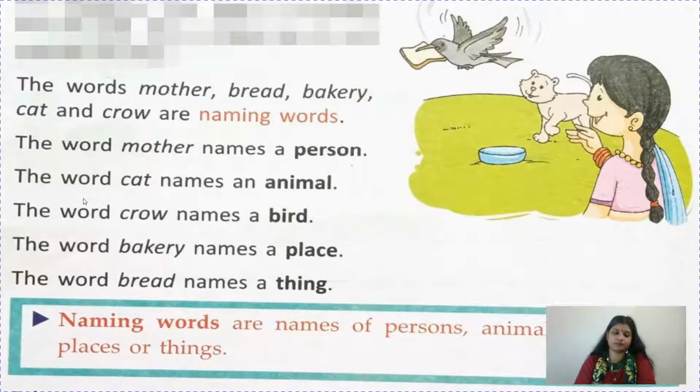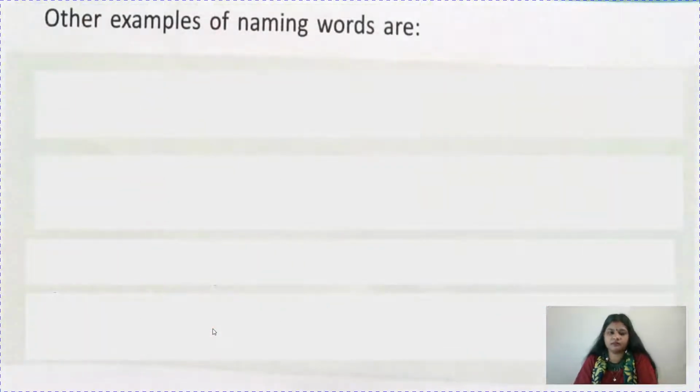So children, you have to learn this, okay? This blue box. Naming words are names of persons, animals or birds, places or things. Please learn all these 5 names. What are naming words? Naming words are the names of persons, animals, birds, places or things. Take out your fingers and learn, so it will become easier.